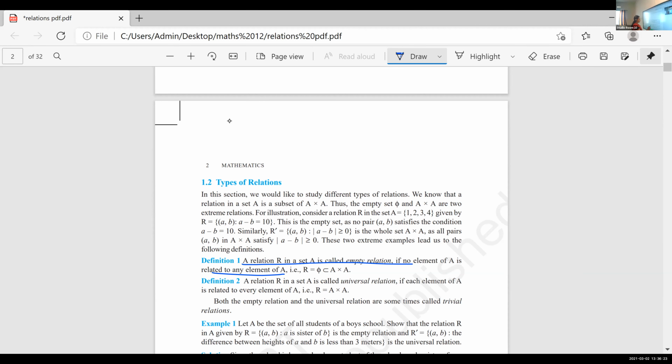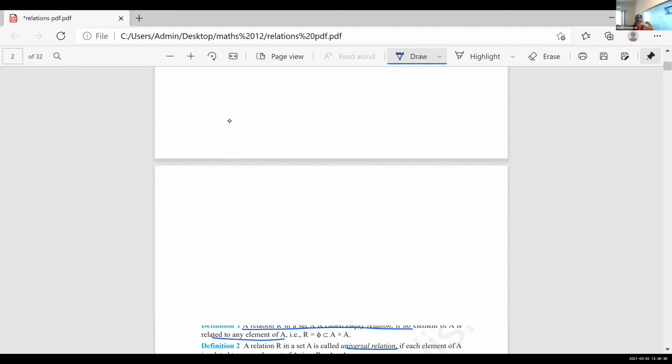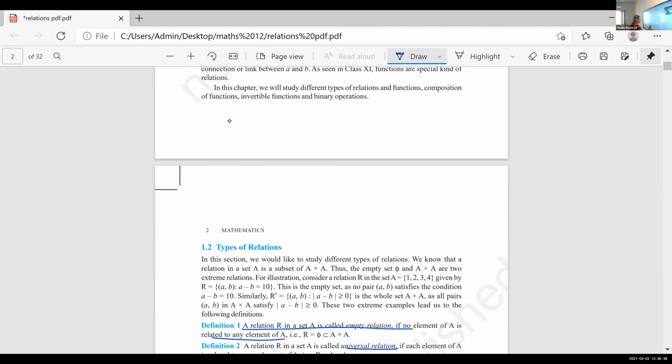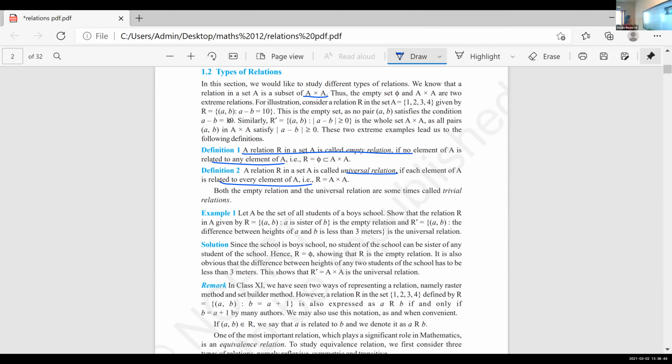And a relation is said to be a universal relation if each element of A is related to every element of A, that is, R is equal to A cross A. The relation will be the same as the whole set. Instead of taking the relation from A to B, if you take the relation from A cross A, R will be the same as A cross A. So go through the examples given there, children.